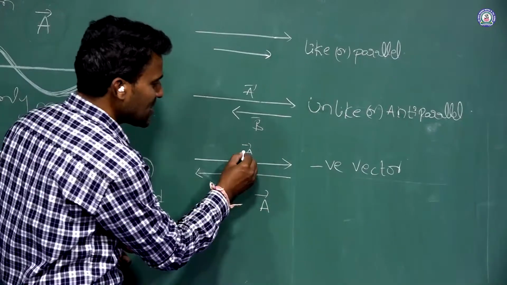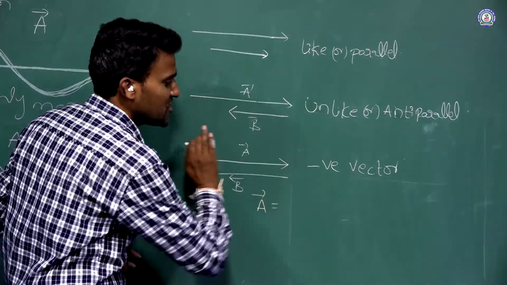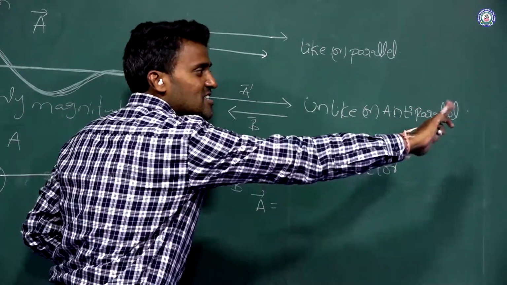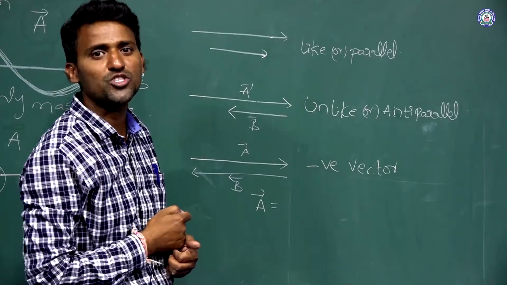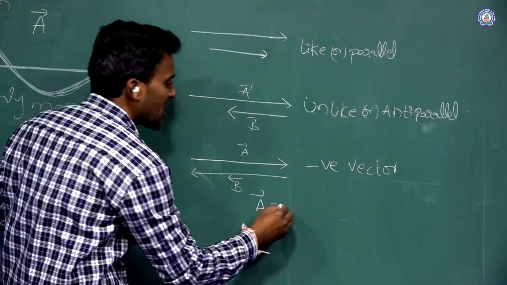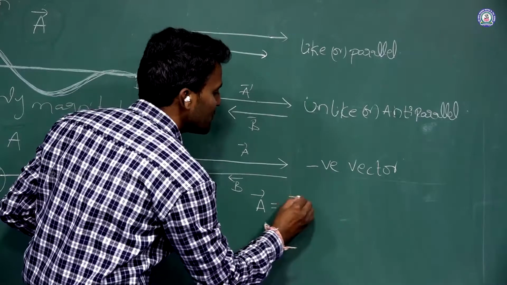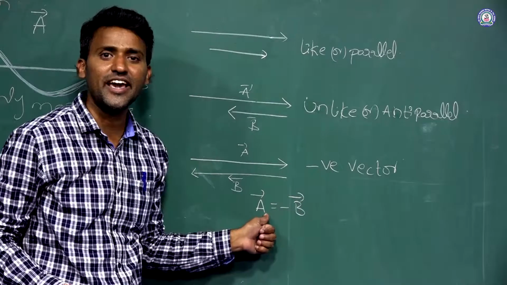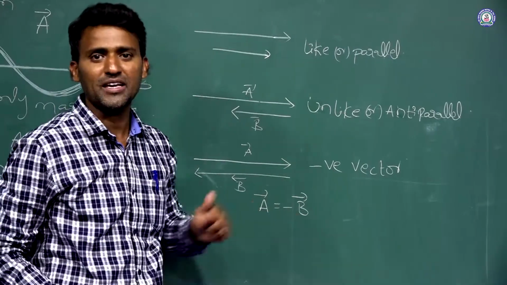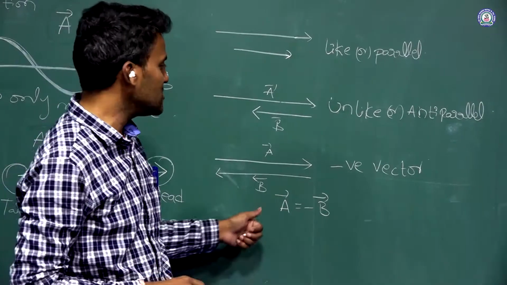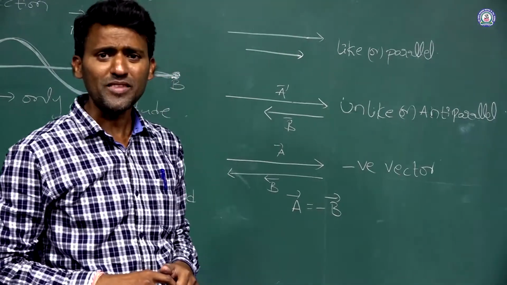So if I take A vector as positive, meaning towards the right side, then the towards-left direction should be considered negative, isn't it? That you can write as A is equal to minus B. This is the negative vector, isn't it?